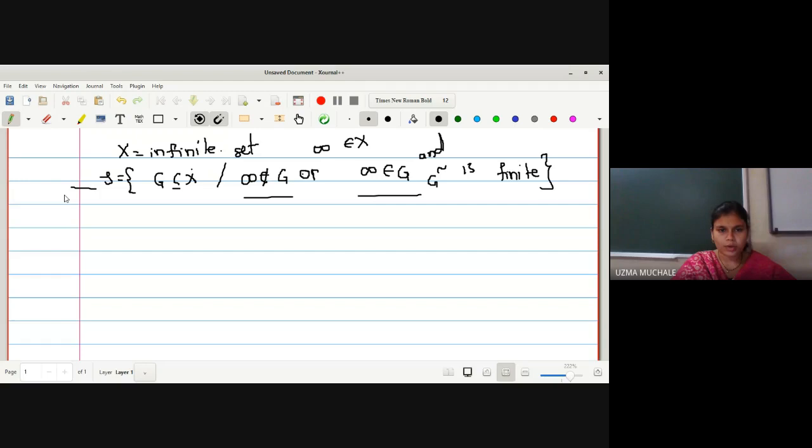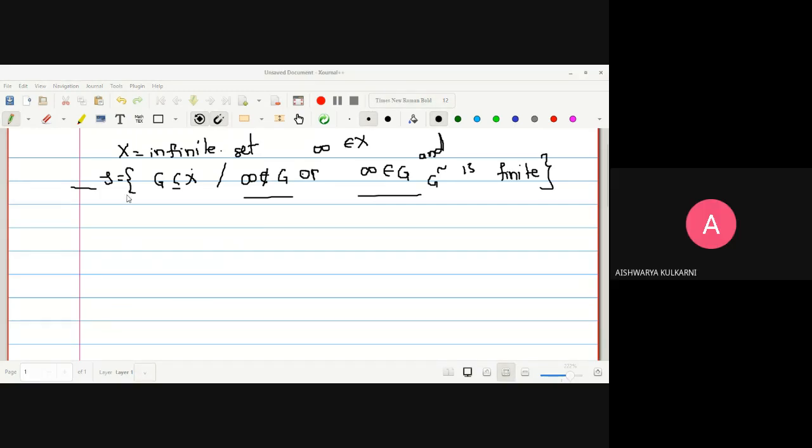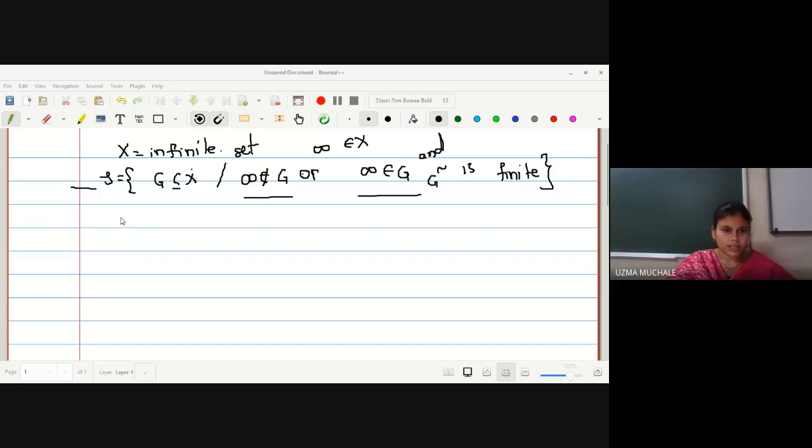Do you have any doubt about how the topology is defined? No, ma'am. In a way very similar to the co-countable and cofinite topologies, we have defined this one. Okay. So let us go one by one to prove it as a topology. Let us start with the first condition.